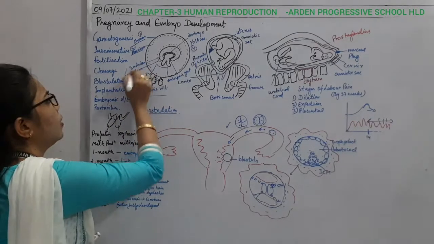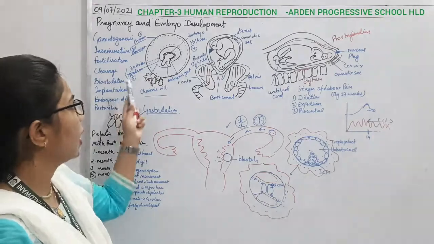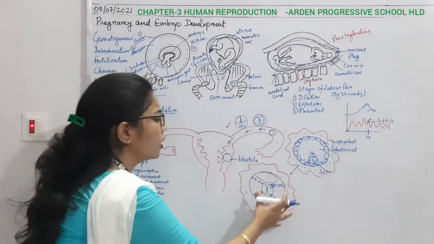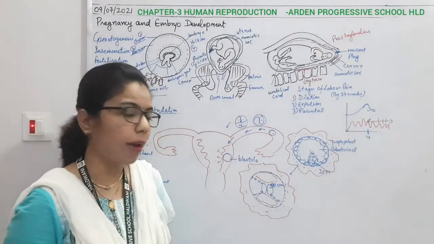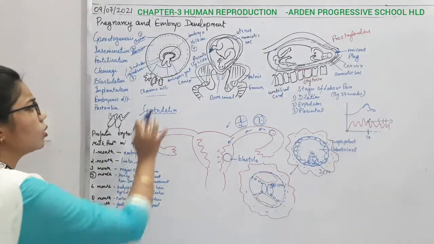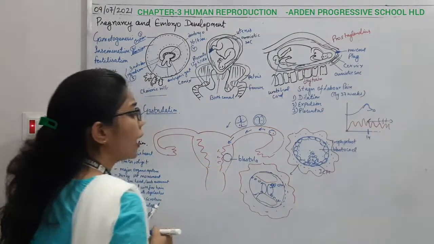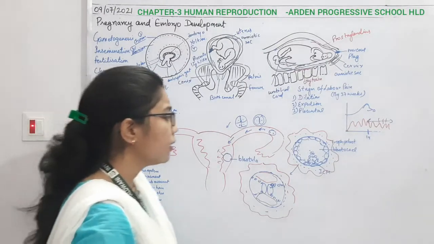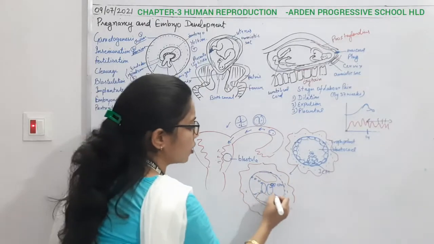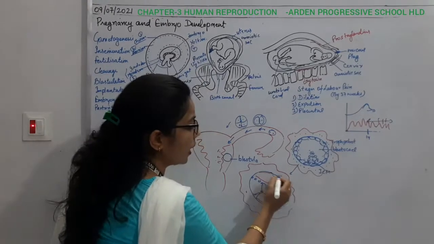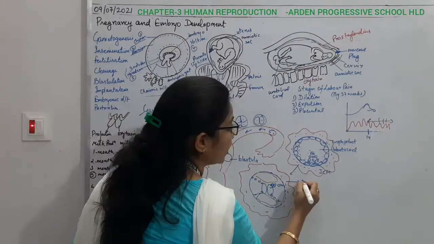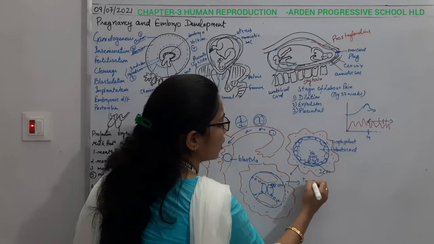So here endoderm and mesoderm form the allantois, and along with this there will be formation of the yolk sac also. So this is all about what is going to take place inside this embryo, because it has now divided or differentiated. Okay, so this much structure is going to take place, and there will be changes inside the structure. This is the outermost part, and I have said that it will form the chorion, and these are the trophoblast. What are they? These are the trophoblast.